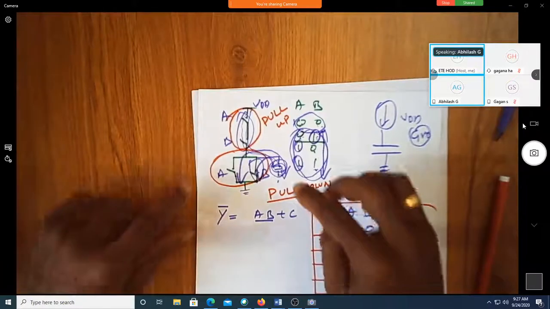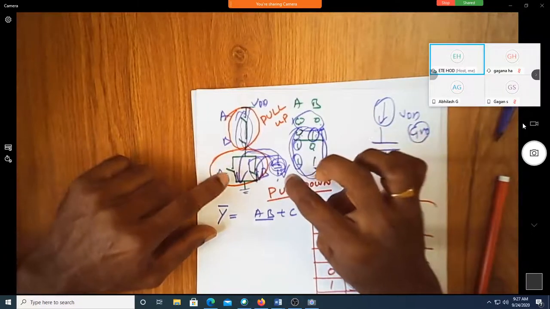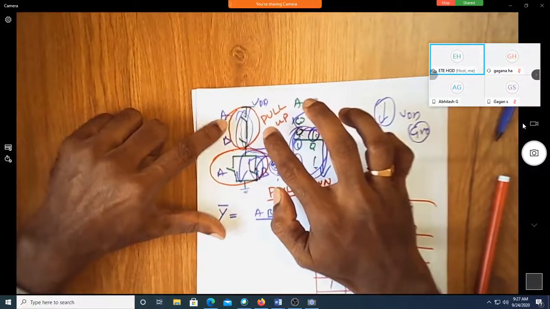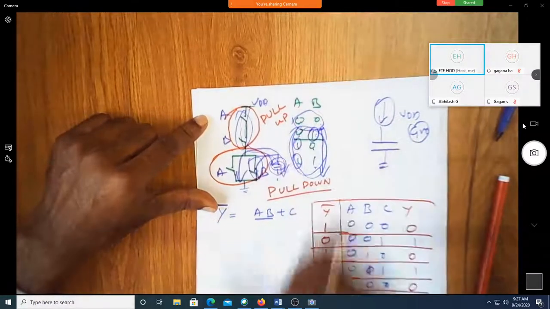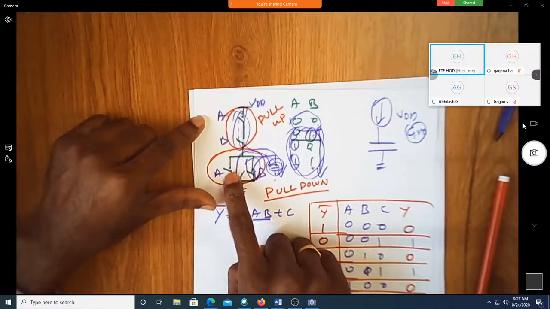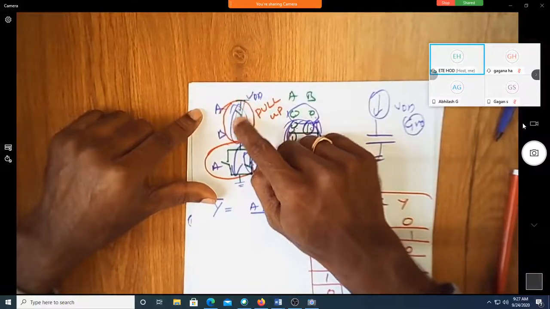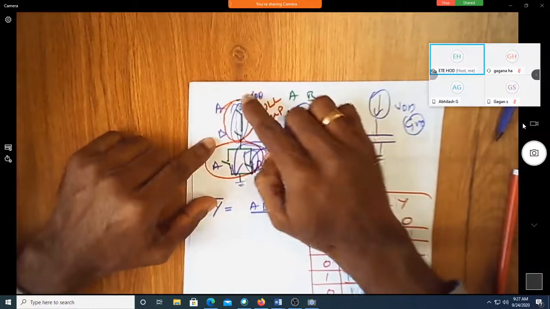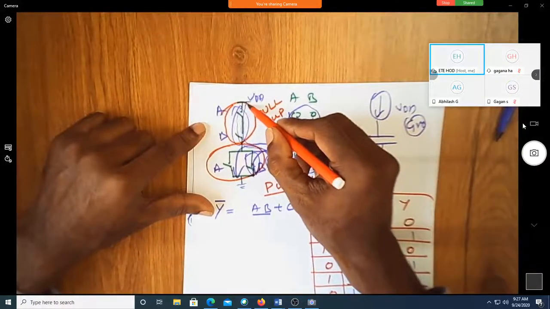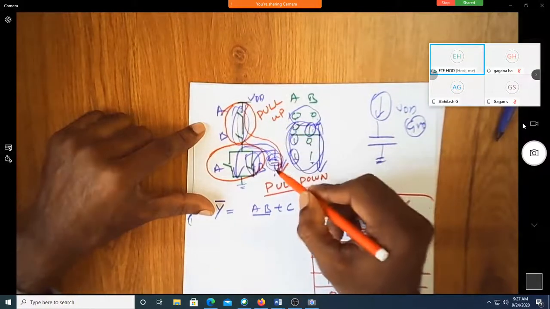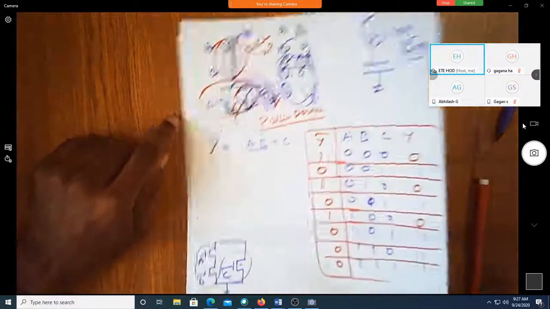Okay, sir. So this is pull down. All NMOS implementation in a CMOS circuit is called the pull down network. The one which is implemented using PMOS transistors is called the pull-up network, because NMOS is not responsible for making the capacitor charge and PMOS is only responsible for that. Of course, for this to charge, this should be open. But the charging of the capacitor is done through the pull-up network. The discharging is happening through the pull-down network. Correct? Okay, sir.